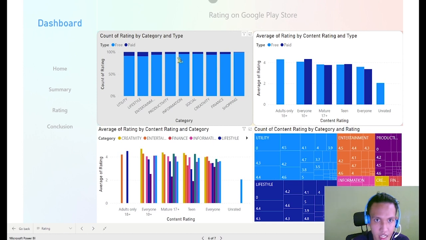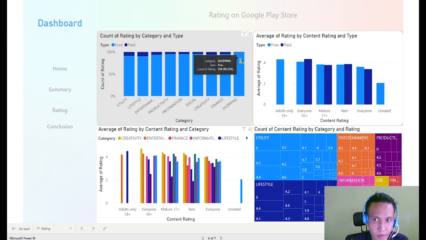The first one is count of rating by category and type. The lighter blue is free and the darker blue is paid, and we are using a stacked column chart here. As you can see, the dataset is kind of imbalanced because paid is very little and free almost conquers the majority of the dataset. In addition, the shopping category has almost zero paid type.